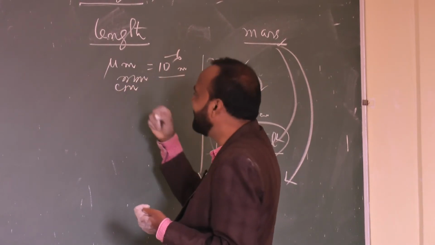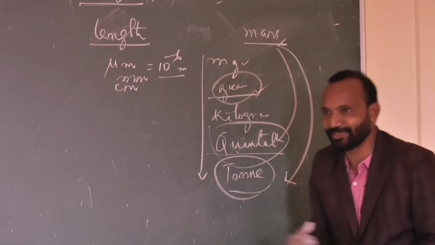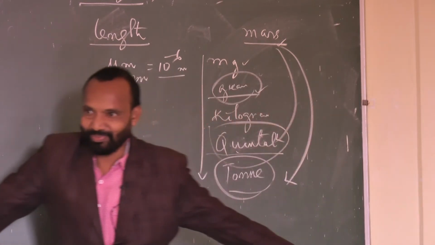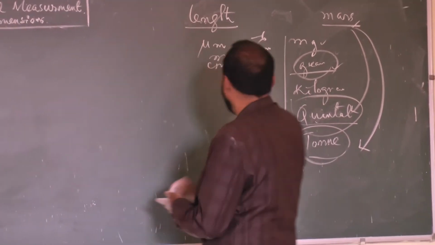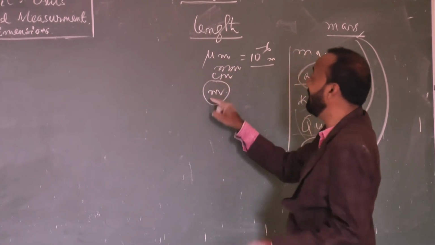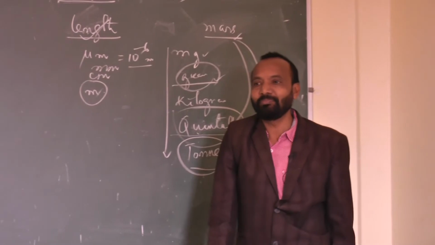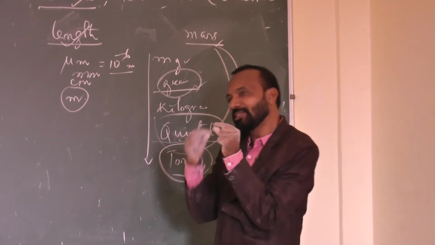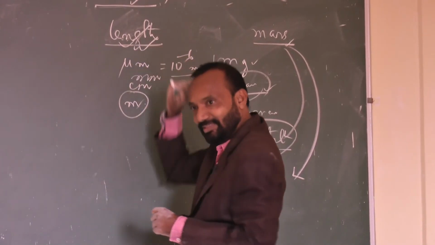Suppose I want to measure from this distance to that distance. Maybe some meters are there. You will tell me, sir, this is 1 meter, 2 meter, 3 meter. So the meter is the standard used to measure a quantity like length. Micrometer and millimeter are also smaller standard levels of measurement for a quantity like length.